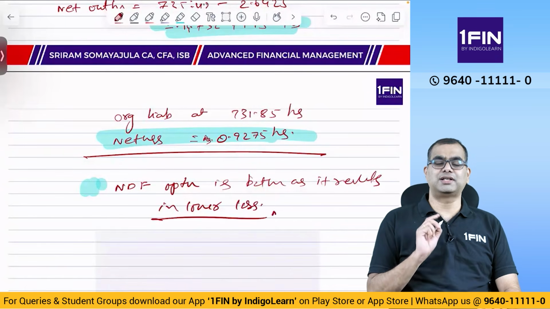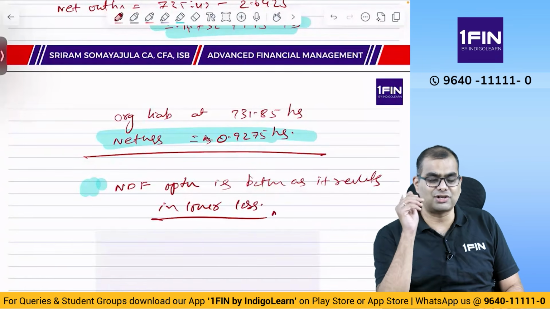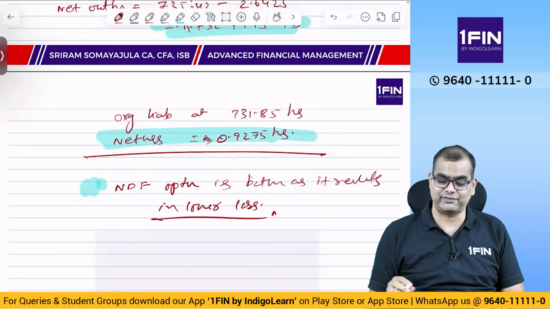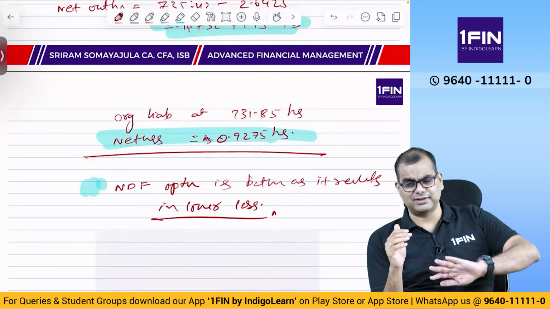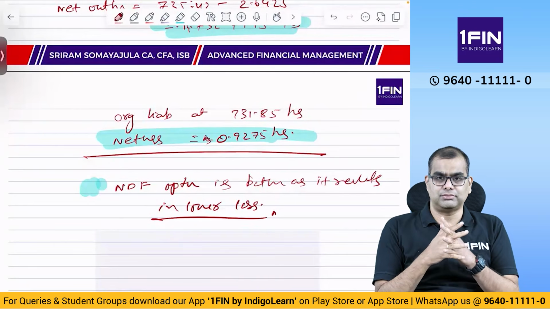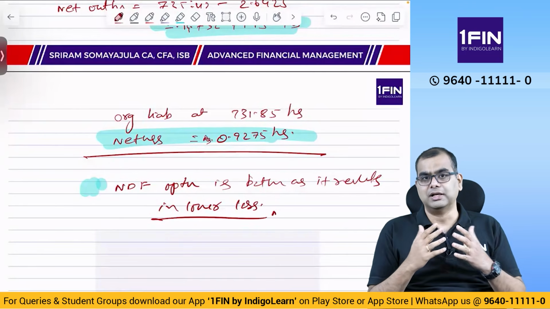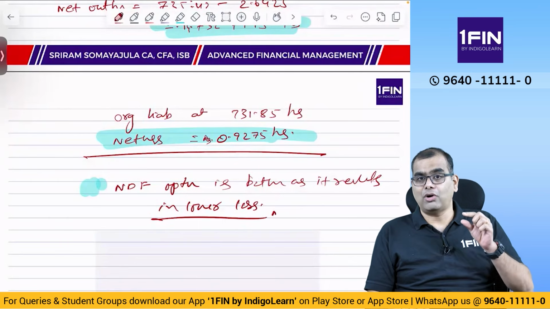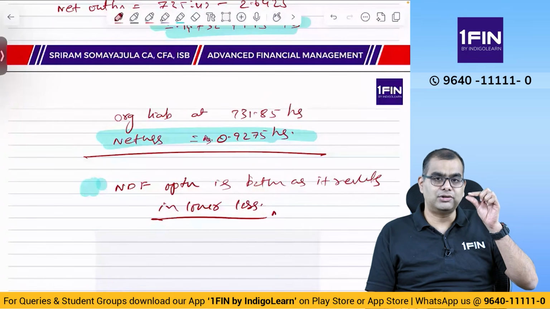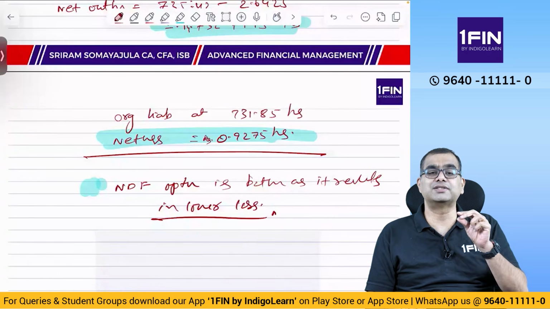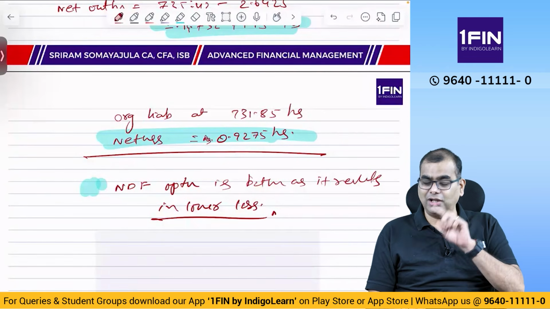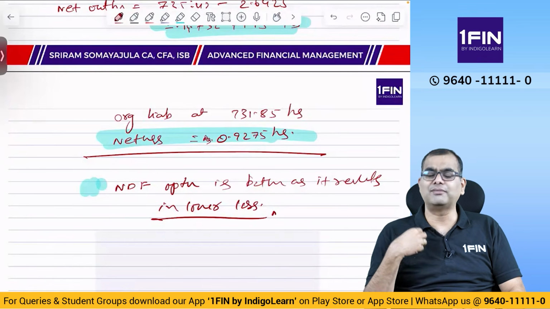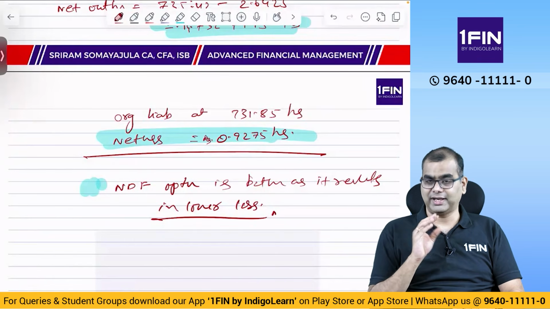Now, in this entire question, what is the key issue or the main thing? It is not even about what is to buy, what is to sell, all of that. All of those you'll figure out. But the key issue is how does settlement for NDF happen? That is the key issue. See, forget this particular question. If you enter into an NDF contract, NDF is non-deliverable. So, you are agreeing to buy something at, let's say, 100 rupees. Now, on the due date, if the market is not 100, let's say it is 110, you are doing net cash settlement. How much will you get? You have agreed to buy at 100, market is 110, so you will get the 10 rupees back. They will give you 10 rupees back.